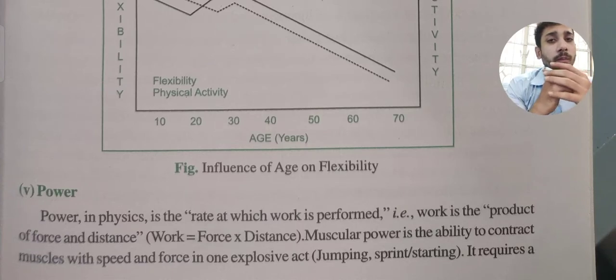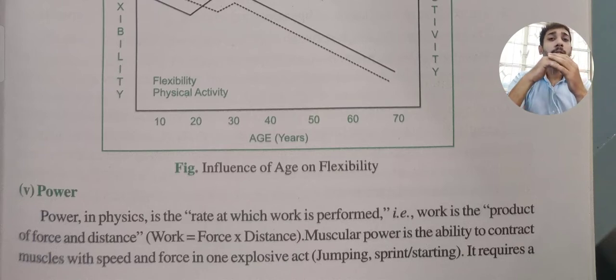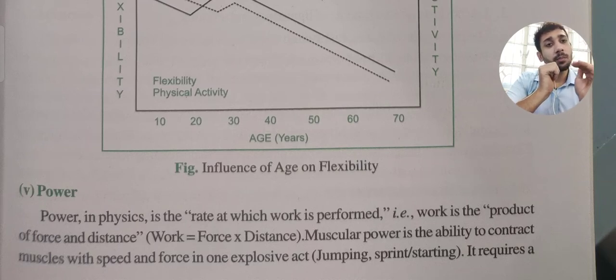Thereafter, let's go to power. In physics, the rate of doing work is called power, and work equals force times distance. But in this case, muscle power is the ability to contract the muscles with speed and force in one explosive act. It means that if you are jumping, how many meters above the ground you jump is called the power.